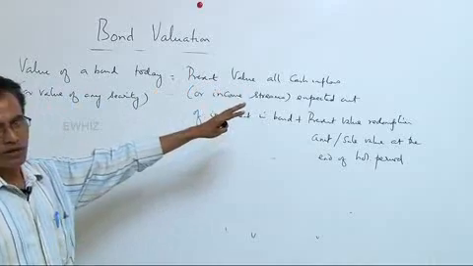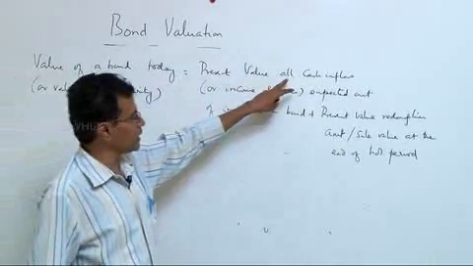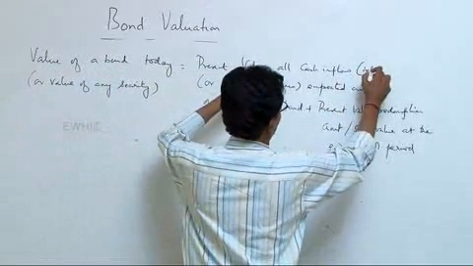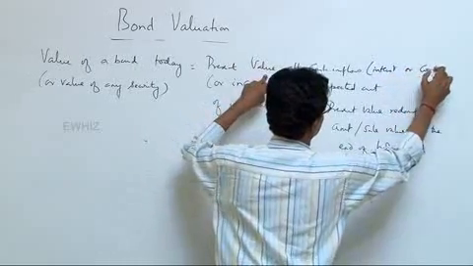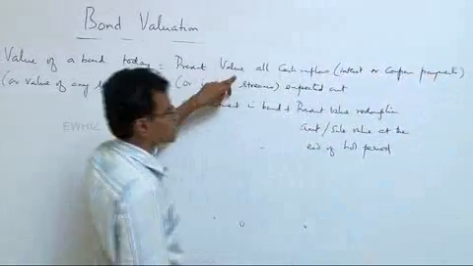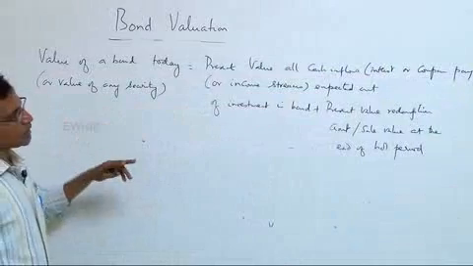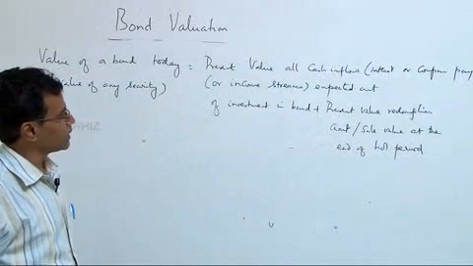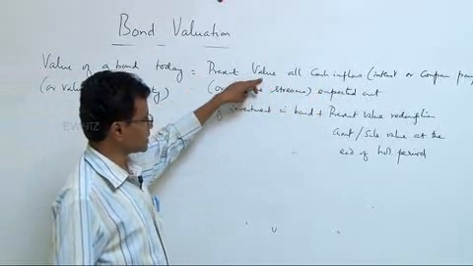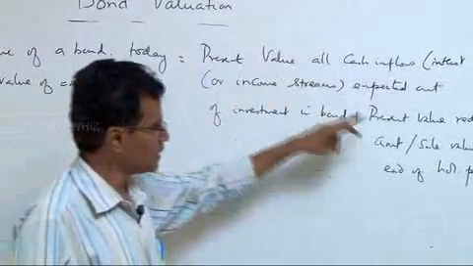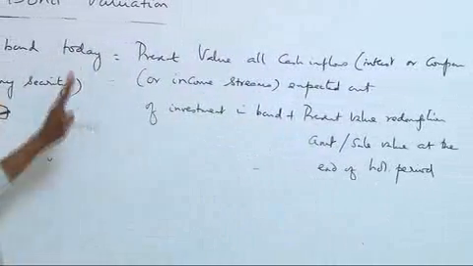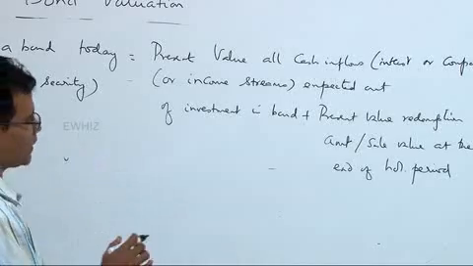Like income stream being dividend in a share, it is going to be income stream being cash flows or interest or coupon payments. So for the investor, the coupon payments or interest payment is a receipt. For the company, the coupon payments or interest payment is an expenditure. Discount all those coupon payments to its present value at desired rate of return of the investor. Discount the redemption value also at the desired rate of return. Add all this up, you get the value of bond. This is the fundamental of any valuation.